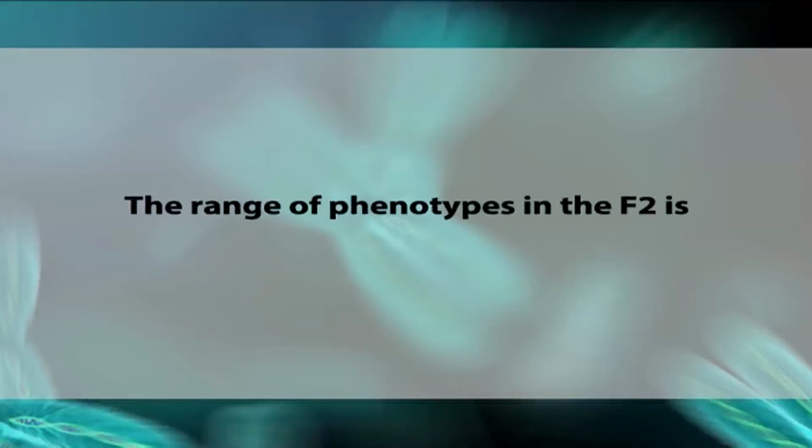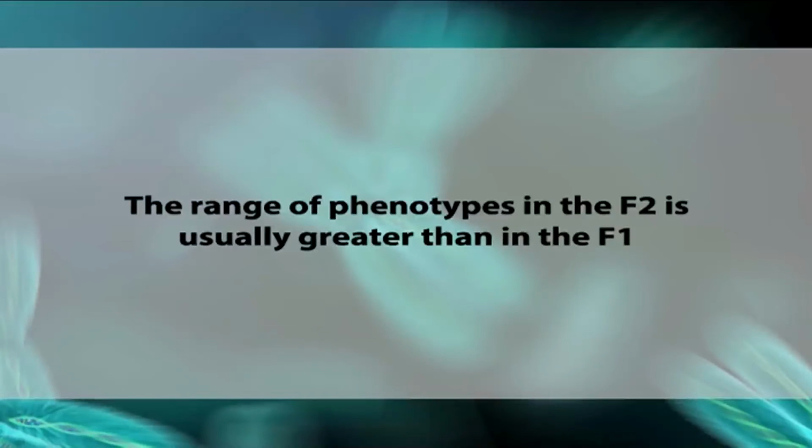Sixth, the range of phenotypes in the F2 is usually greater than in the F1. This is due to the fact that all possible combinations of alleles are likely to turn up in the F2 generation, whereas a much smaller group of combinations is possible in the homogeneous F1 generation. The limit for this is set by the phenotypic extremes of the two parents.